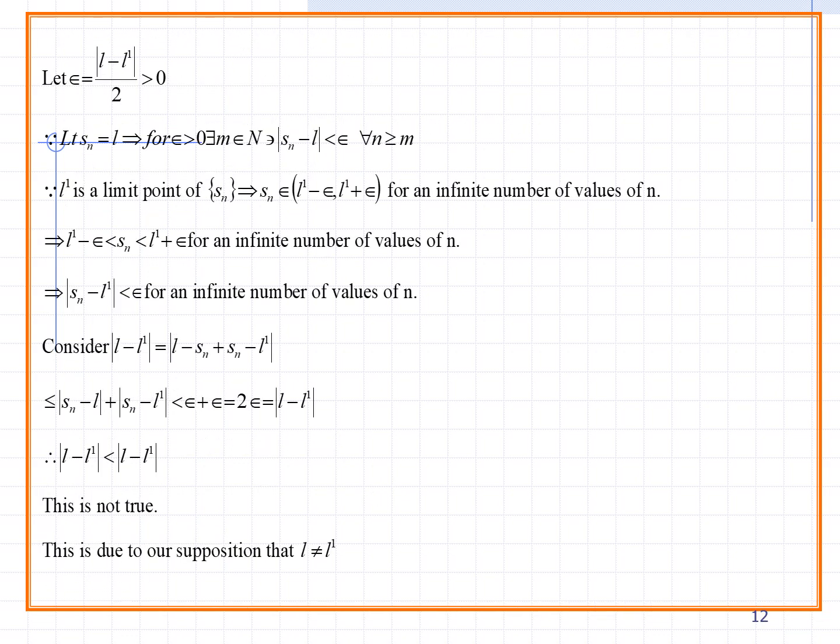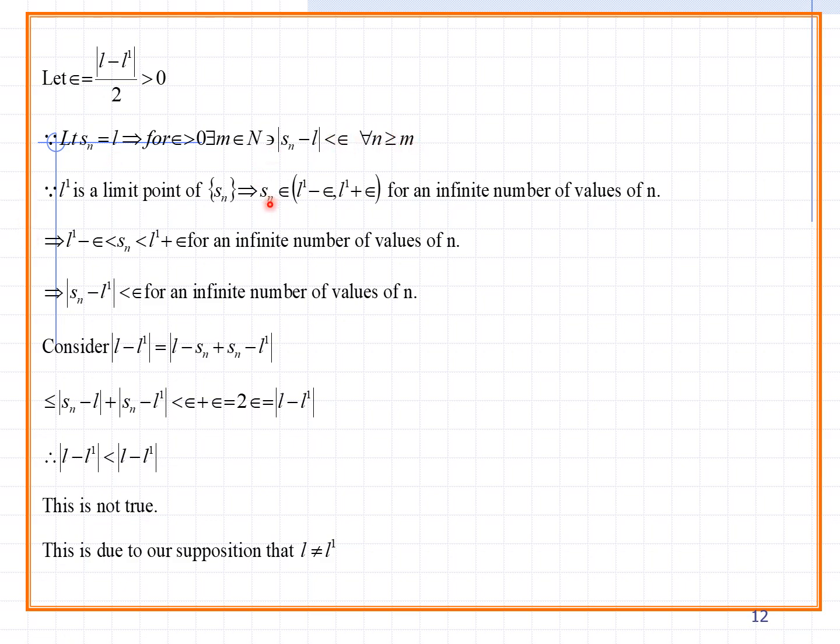Our assumption: let epsilon equal to modulus L minus L dash by 2, which is greater than 0. I can assume epsilon as L minus L dash by 2. It is some particular value, but it is not 0. Since limit Sn equals L, for epsilon greater than 0 there exists m belonging to n such that modulus Sn minus L is less than epsilon for all n greater than or equal to m. This is the convergence property.